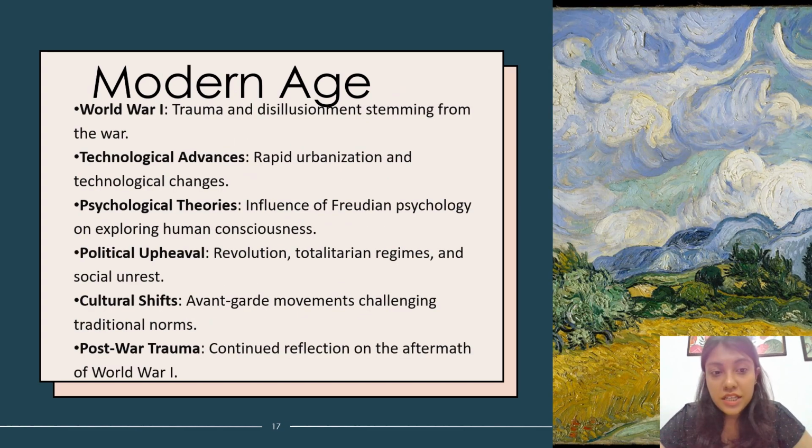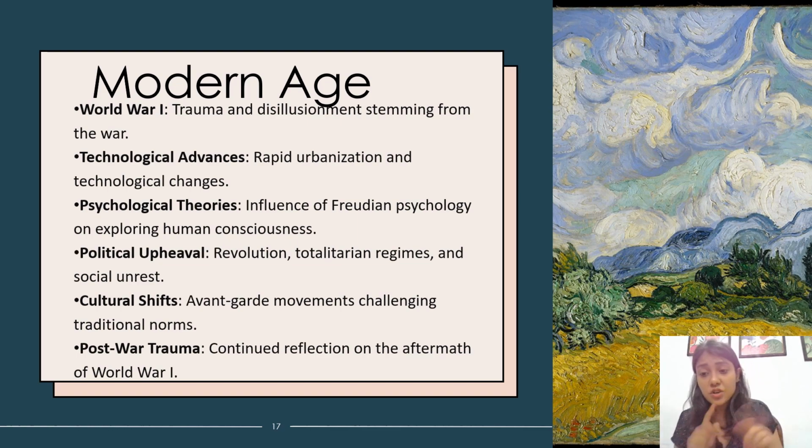Moving on, we have the Modern Age. The Modern Age is basically characterized by World War One, and there was also the build up to World War Two in this particular age. So this was characterized by a lot of trauma, a lot of degradation that we see in this age, which is also shown in the literary characteristics and the literary writings of this age. We see disillusionment, trauma, obviously, because war comes with all that. When a war starts there is political upheaval, there is economic upheaval, and there is a lot of poverty happening, which has affected the common people. Then there are technological advancements.